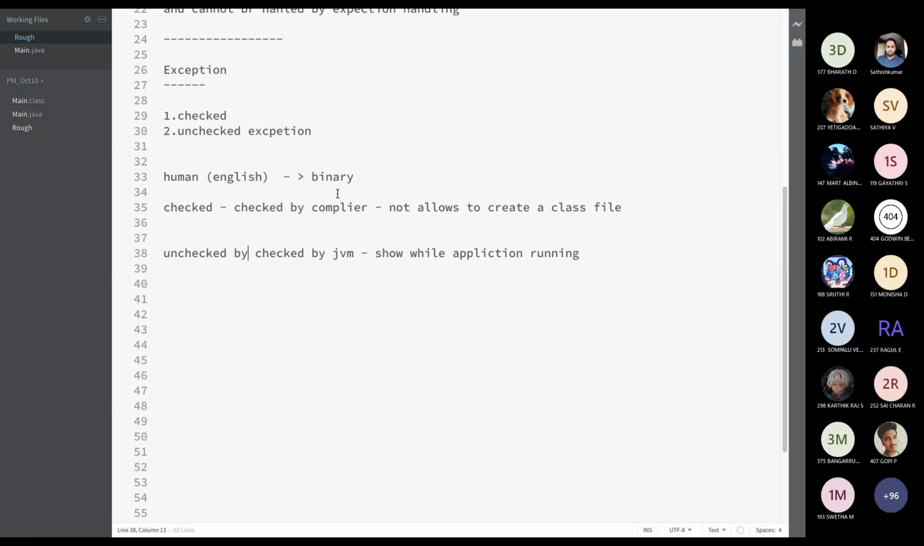Checked exceptions are checked by the compiler and it will not allow us to create a class file, and unchecked exceptions are checked by the JVM and will show only while running the application. Some of them, like divide by 0, are also unchecked exceptions.